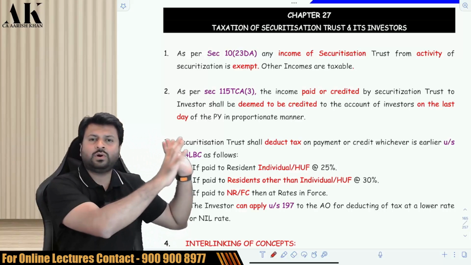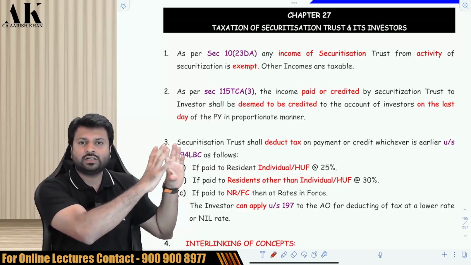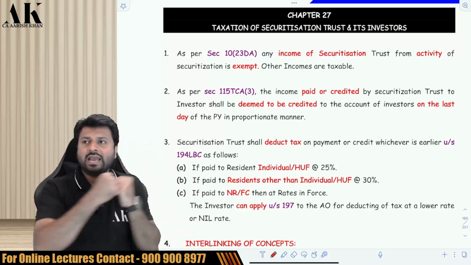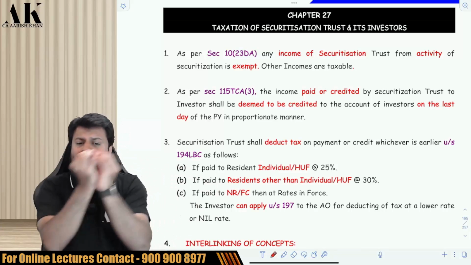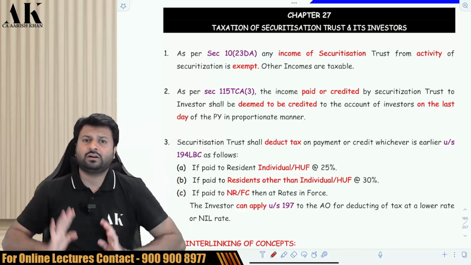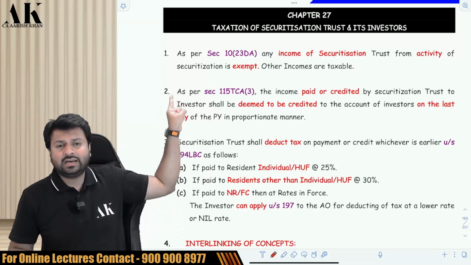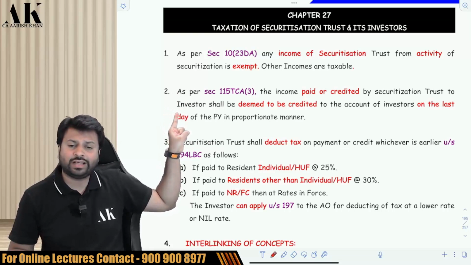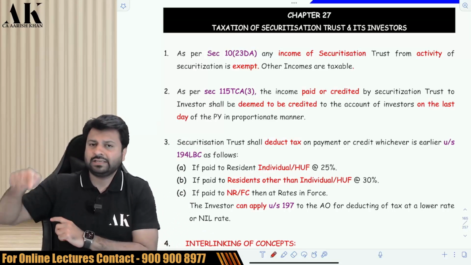So, what does the bank do? The bank sets up one securitization trust, and tells that securitization trust: you raise money from investors, and upfront you pay me the money, and I will give you my debtors, my customers. Be very careful, there are 4 players. There is a bank, there is a customer, there is an SPV, special purpose vehicle, which is called the securitization trust, and there is an investor.